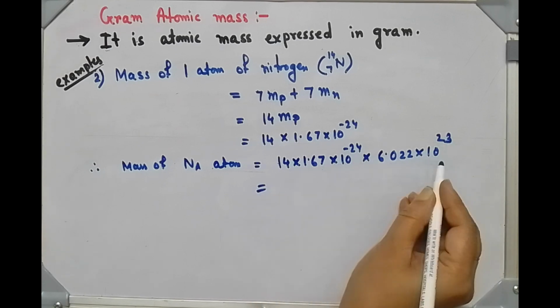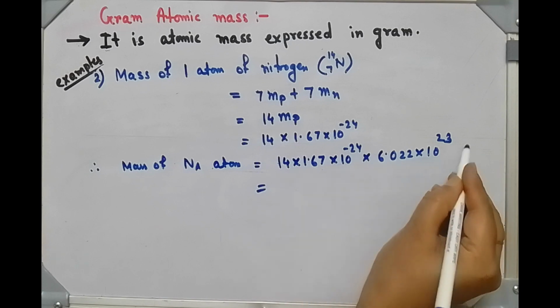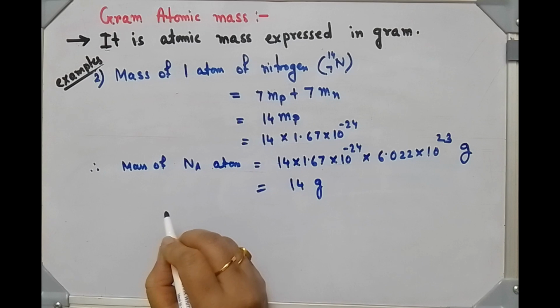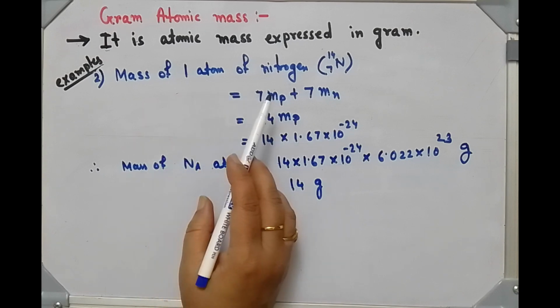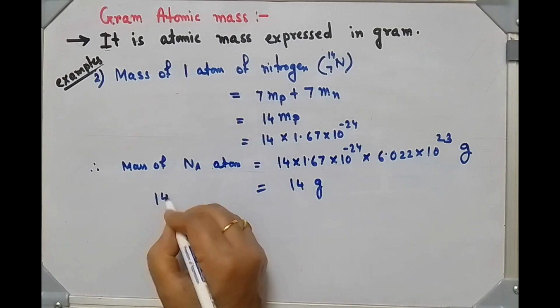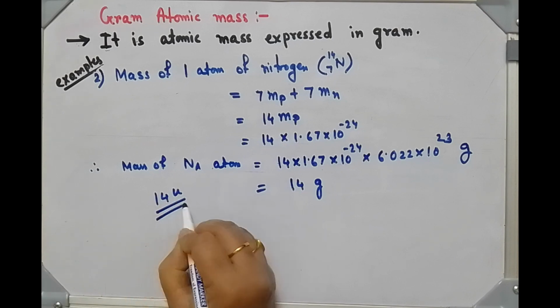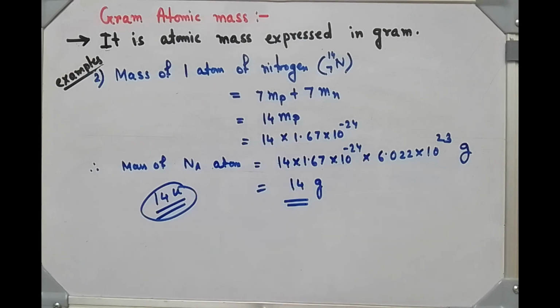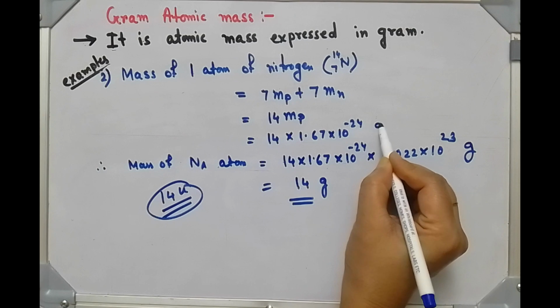Once again this part is coming 1, so 14 into 1 is 14 gram. The atomic mass of nitrogen is 14 U or 14 amu and the gram atomic mass is 14 gram. You have to give the unit as gram.